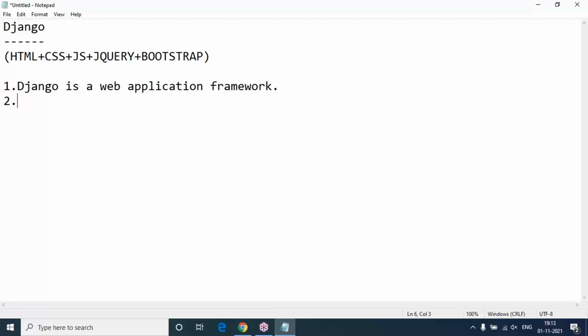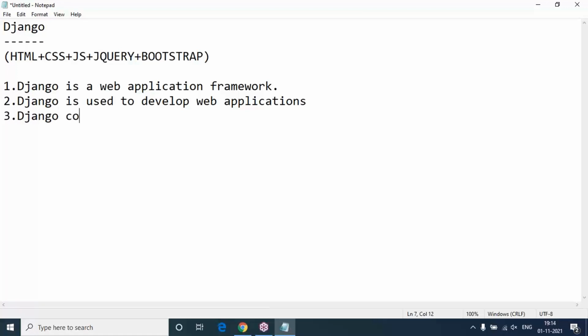So Django is a web application framework. Django is used to develop web applications. Web application means websites, a group of web pages, websites we are going to design using the Django application framework. And Django is completely written in the Python programming language.